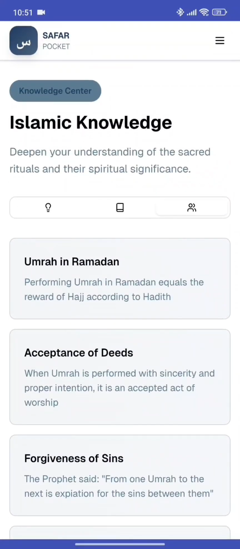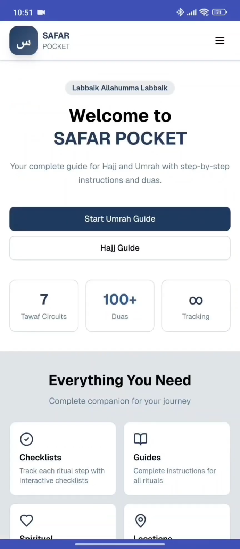After that, we press the logo near the top left, which is the letter Sin, which means go to the homepage.